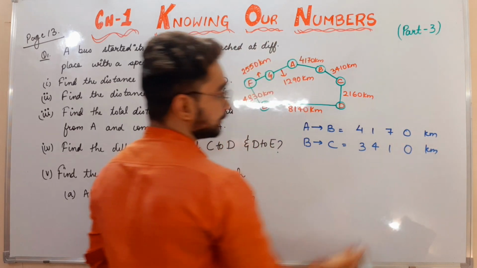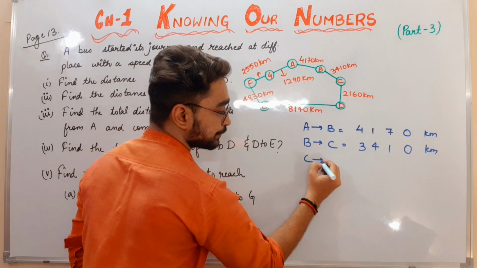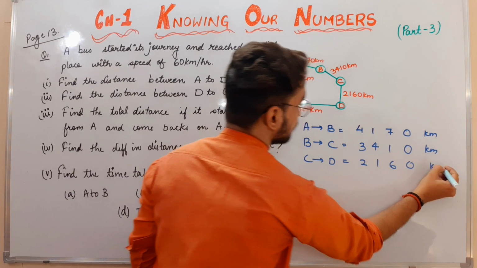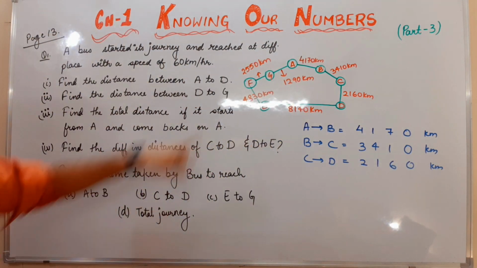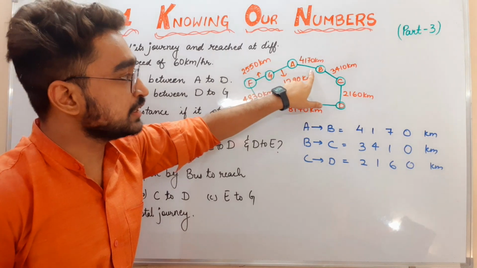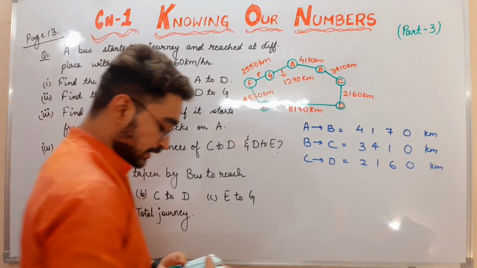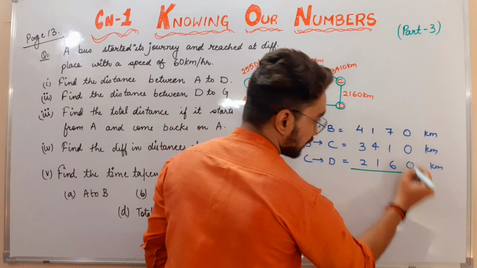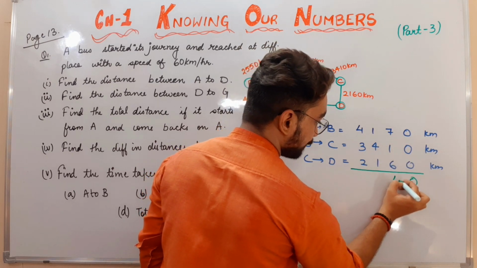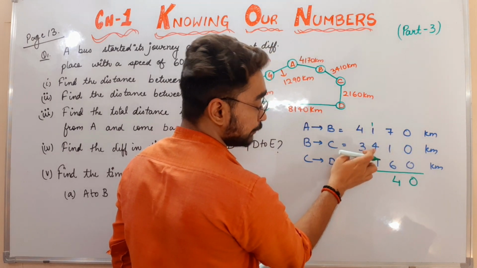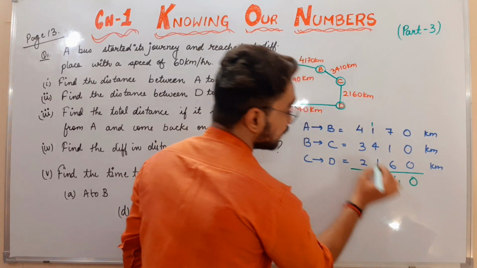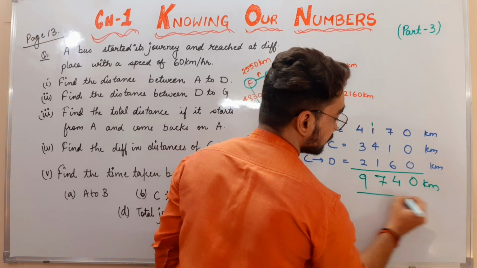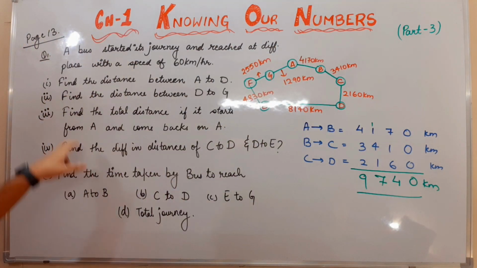3410 kilometers. Then from C to D, it is 2160 kilometers. The question was asking from A to D. A to D means A to B, B to C, and C to D. Total distance means we need to add it. Just add it now. 0, 7, and 1, 8, 8, and 6, 14, 4, carry 1, 2 and 4, 6, 6 and 1, 7, then 4 and 3, 7, 7 and 2, 9, 9740 kilometers. Good. Like that, I can do the second part also.